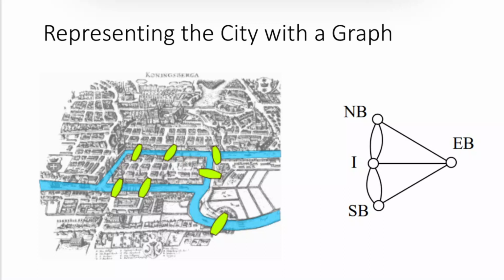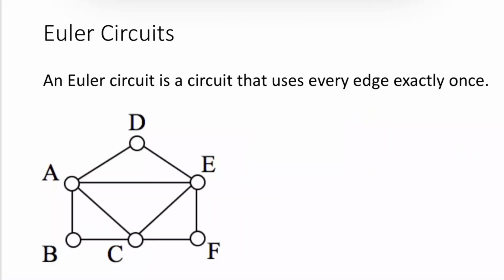As you go into that assignment, just a reminder, an Euler circuit is a circuit that uses every edge exactly once. Like if I was looking at this graph, an Euler circuit might be one where I start at B, then go to A, D, E, then back to A, then to C, E, F, C, and B. Because that circuit uses every edge exactly once, that makes it an Euler circuit.